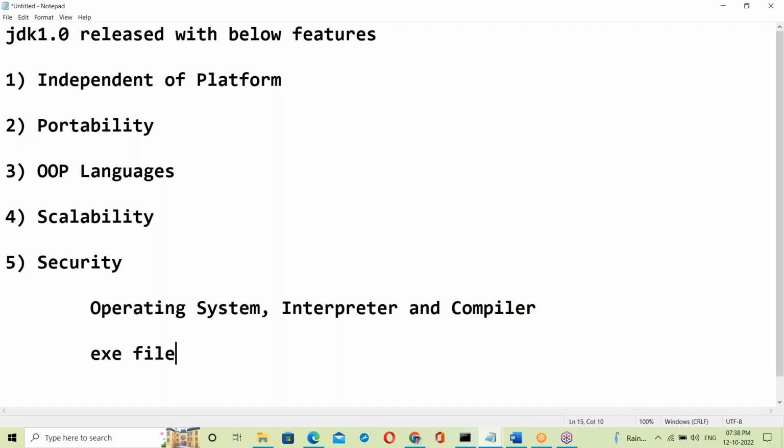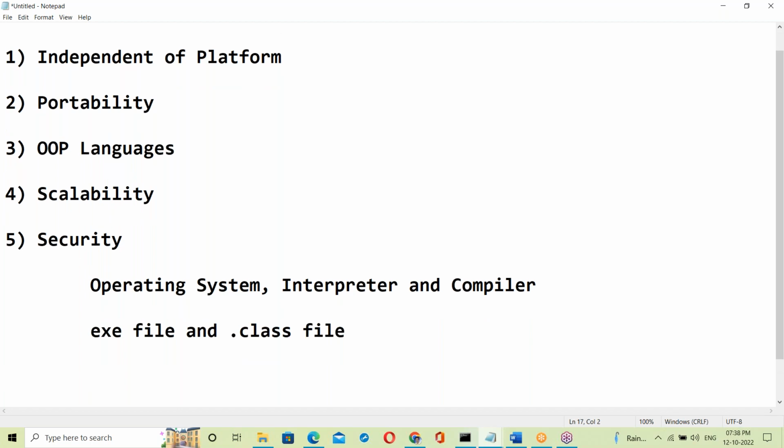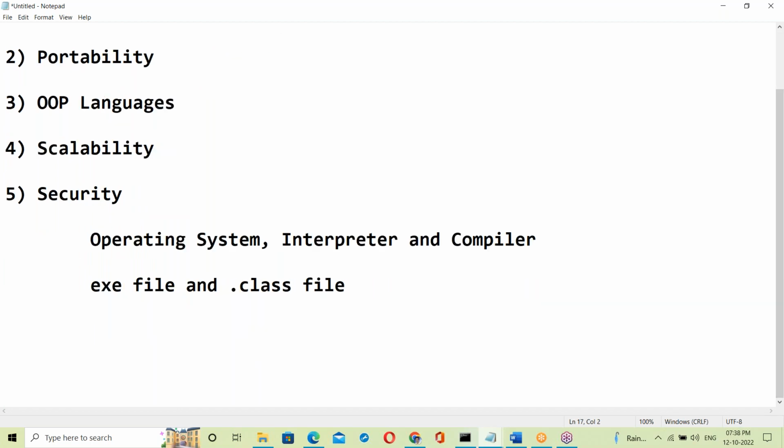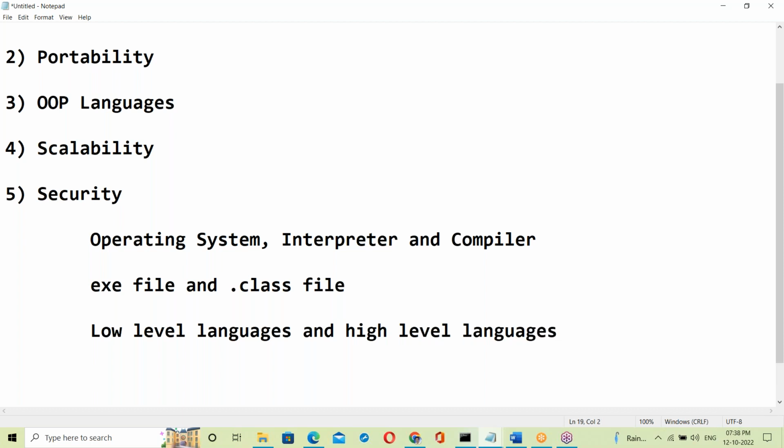Next, about exe file and dot class file. Next, about low level languages and high level languages. So these are some basics.